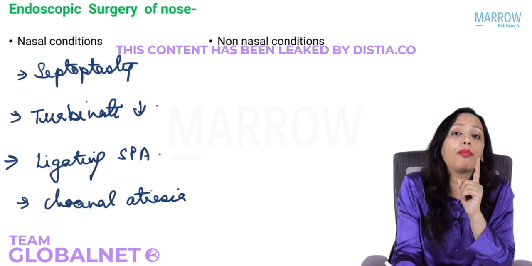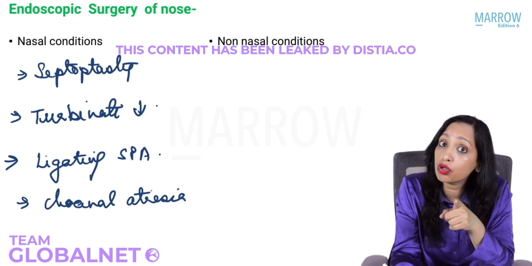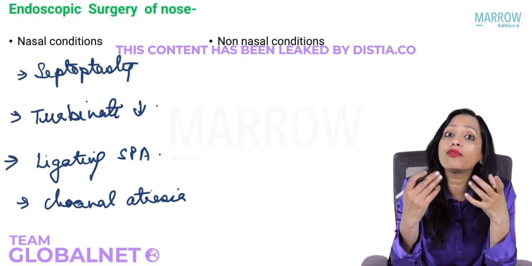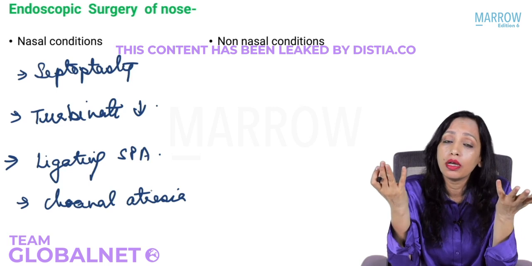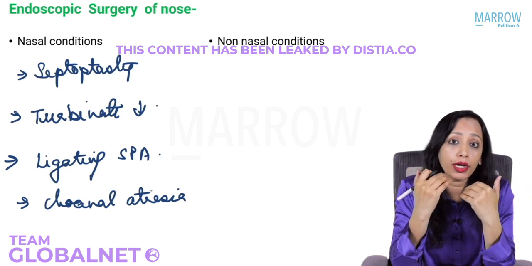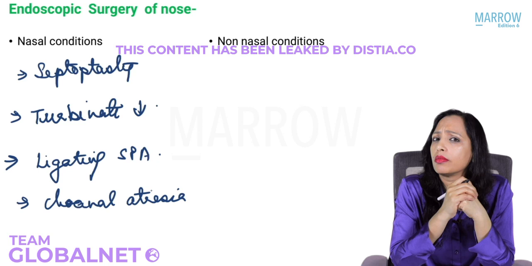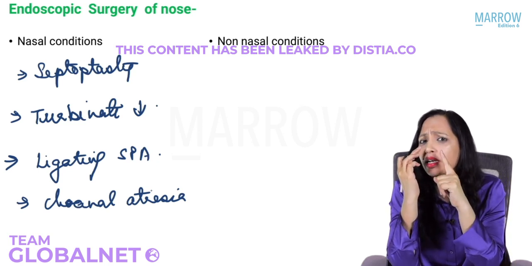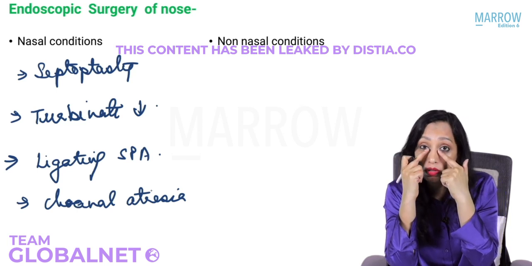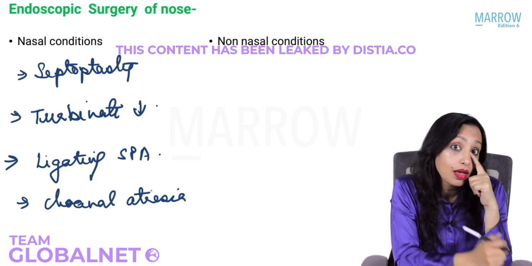Now we can also operate through the nose endoscopically when we have to operate outside the nose. Not inside the nose, outside the nose. That also we can approach endoscopically through the nose. What all things can we approach? Think and tell me. Through the nose, if we are approaching, what all can we approach? Yes, we can approach lacrimal sac. Did we do that?